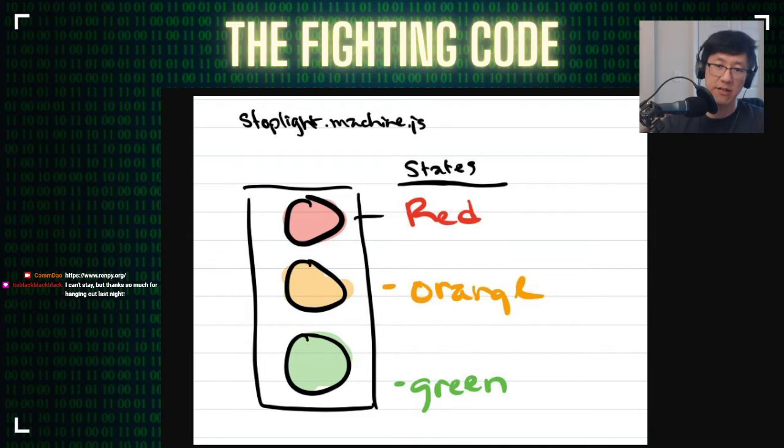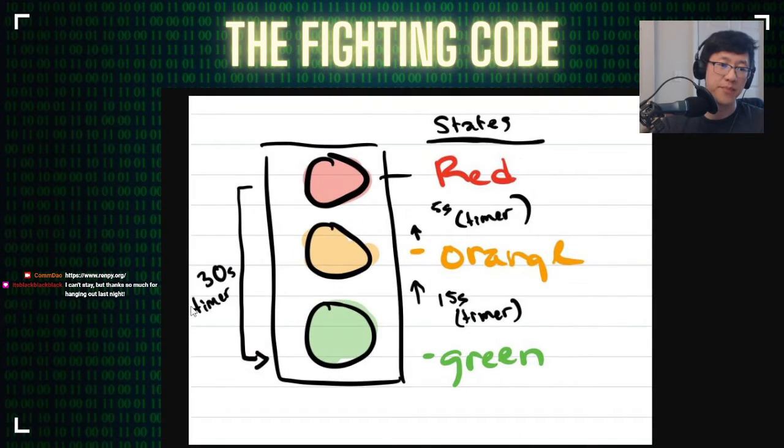But what are the other criteria that we can add here? So usually it's going to be on some sort of timer, right? Because there has to be some sort of condition for it to kick itself over into a different state. So normally, we pray for that green light, so we can keep going. But after a certain duration, something has to signal it so it can kick over to that yellow light state. And then from the yellow light state, it's got to kick over to the red state.